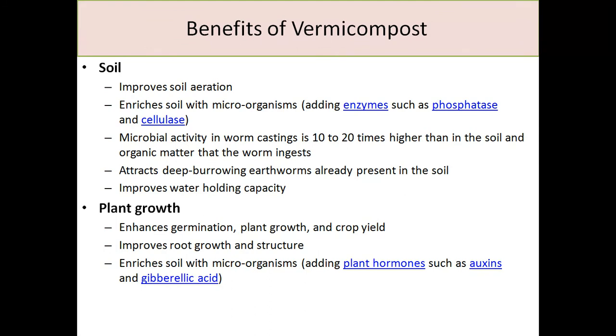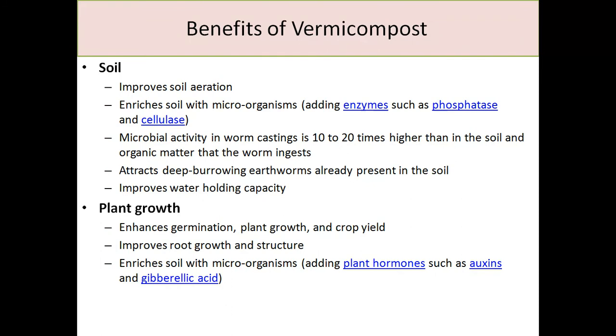Then what are the benefits of this vermicompost? During the rainy season, if you see your household soil, the earthworms will come out from the soil. Basically, they help in the aeration. It enriches the soil with microorganisms. The worm castings contain 10 to 20 times higher organic matter than the soil.